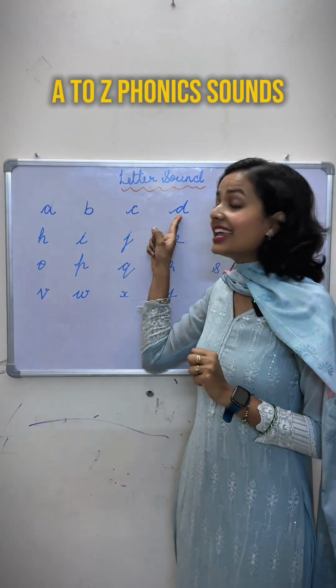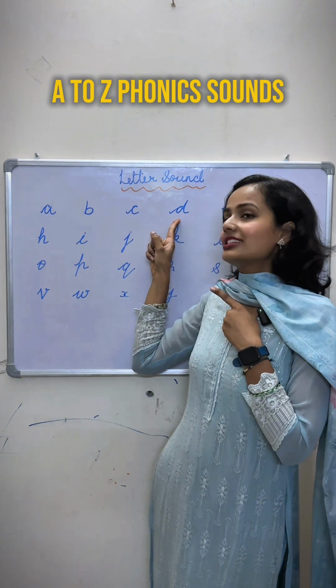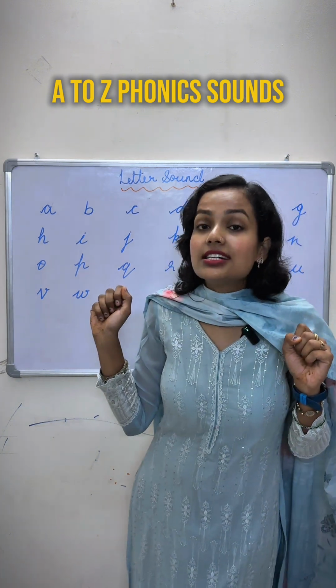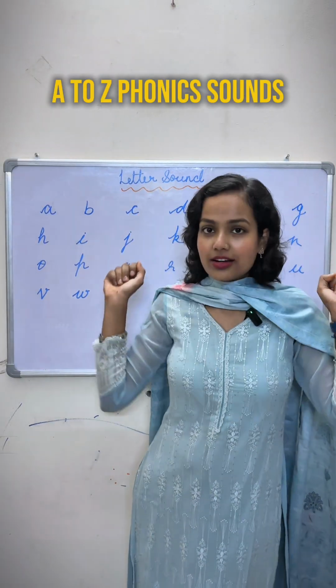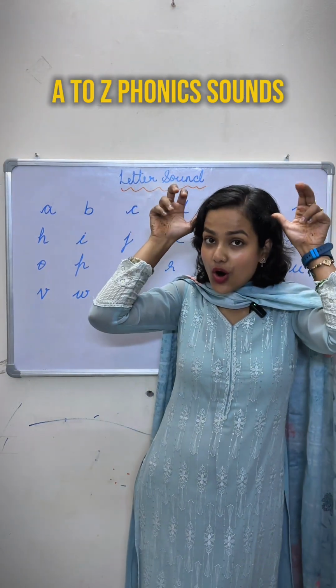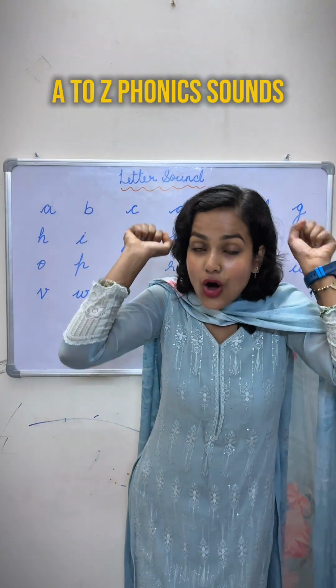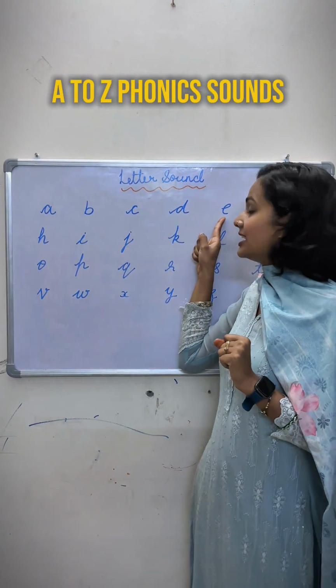Cat. Next is D. The name of this letter is D, and the sound of this letter is D, dog. D, dog. कैसे बताएंगे आप अपने बच्चे को? D, dog. Okay. The next is E.